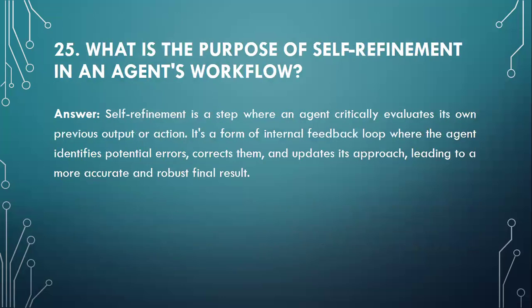Moving to question number 25. What is the purpose of self reflection in an agent's workflow? Self reflection is a step where an agent critically evaluates its own previous output or action. It's a form of internal feedback loop where the agent identifies potential errors, corrects them, and updates its approach, leading to a more accurate and robust final result.